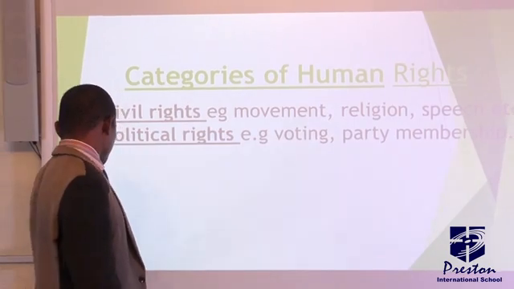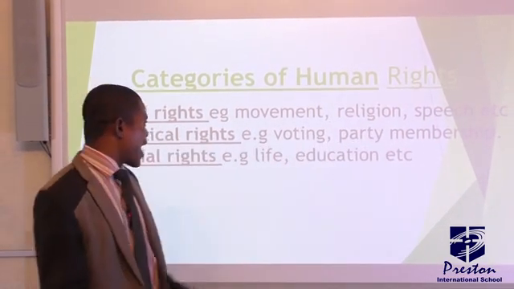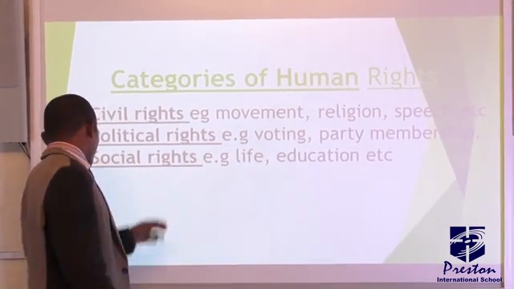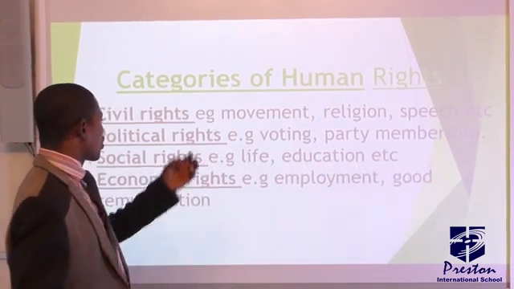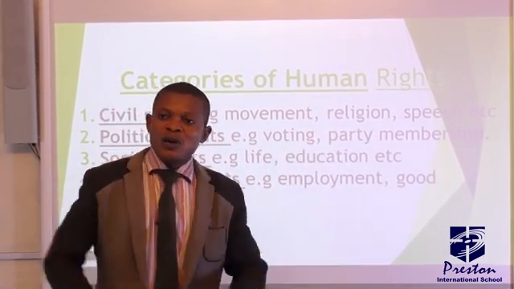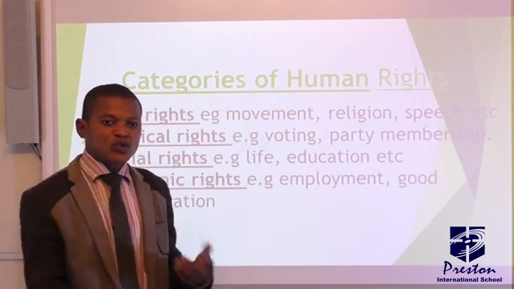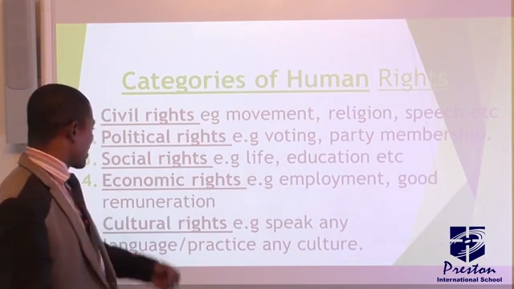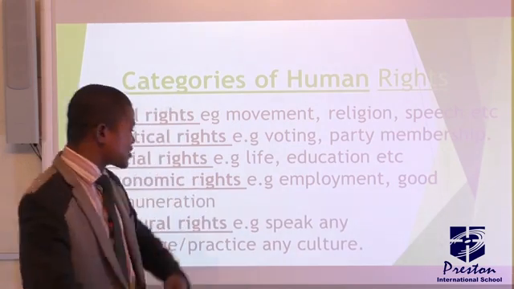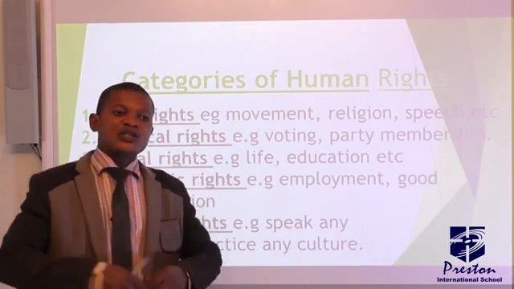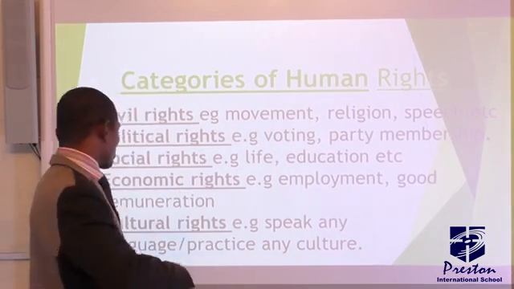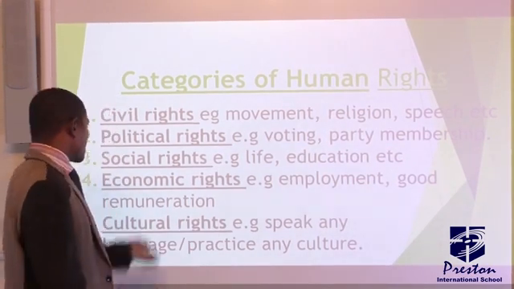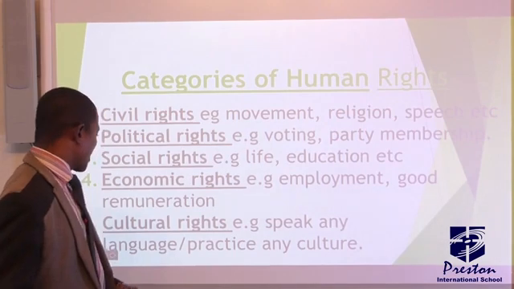Then look at the third one. The third one is the social rights, which is right to life, right to education, and so on. They are all under social rights. Then we have the fourth one, economic rights, which includes right to employment, right to good remuneration, that is right to good pay or salary in the work you are doing. So it's a right you must enjoy. And finally, we have cultural rights. Cultural rights, this is right to speak any language, right to practice any culture of your choice. So it's your choice, it's your right. So nobody can deprive you of that. So these are the 5 categories of human rights.